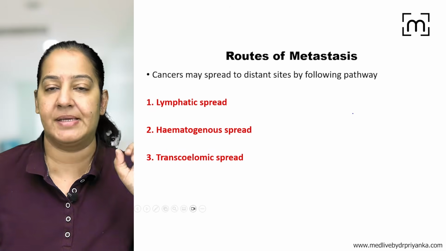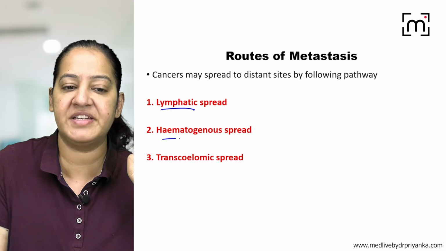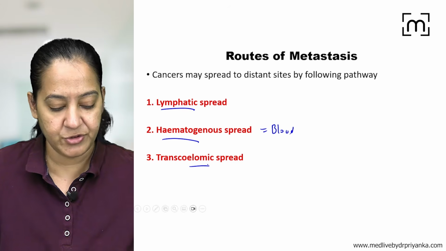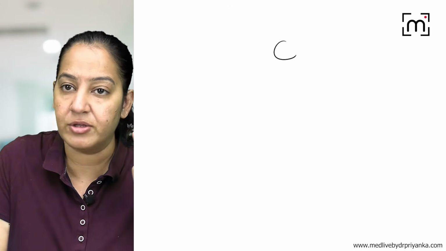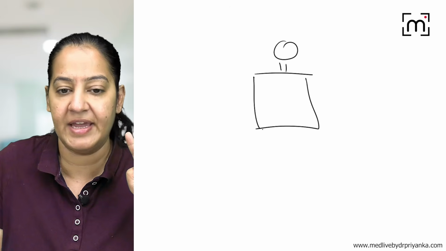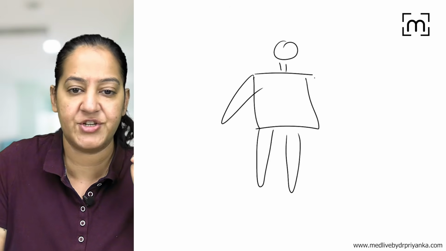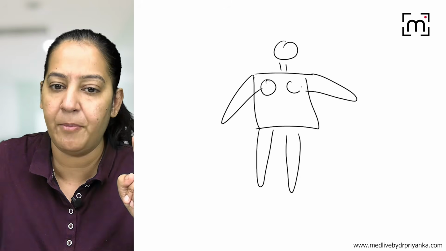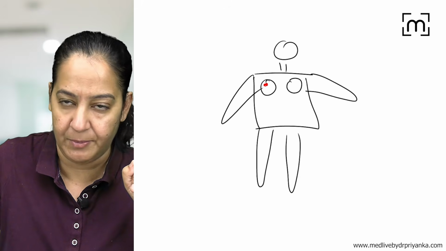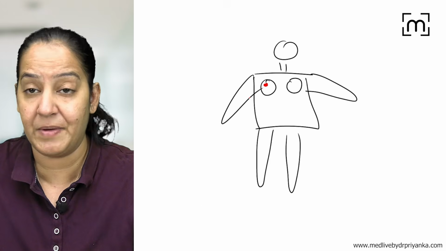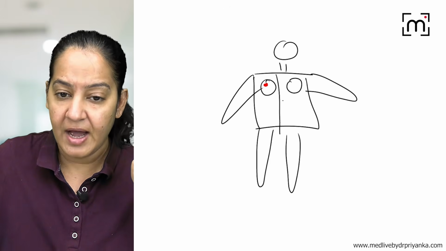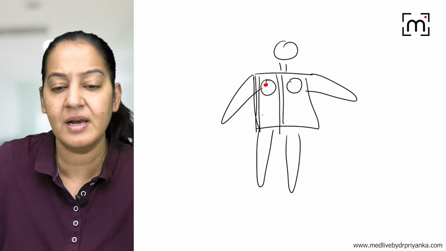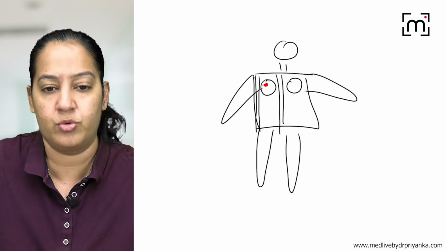Now what are the routes of metastasis? There are three routes of metastasis: the lymphatic, the hematogenous meaning blood spread, and transcoelomic. There are three routes. So I would like to draw the same sketch diagram again. You can see this is a rough sketch of a human body I am drawing. For example, let's say this is a female body and she has a tumor in one of the breasts. Now what are the ways it can spread to other organs or do metastasis? Either the tumor cells can spread via lymphatic, or via blood vessel, or via transcoelomic route. What are the three routes?